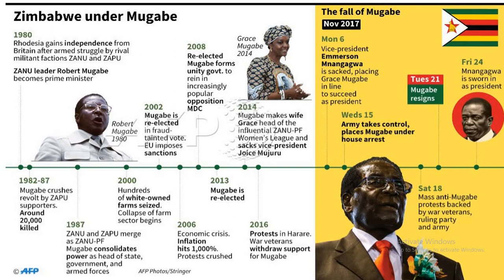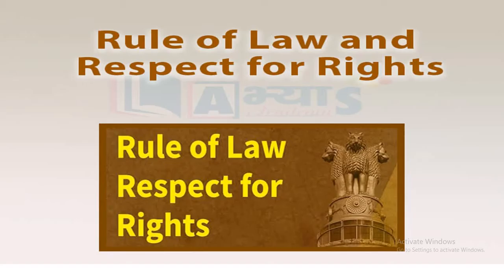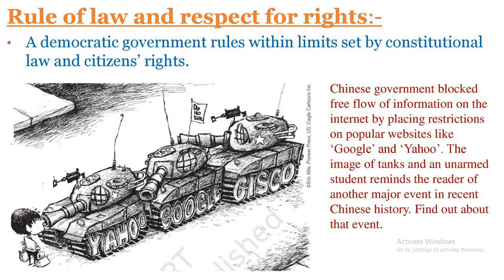So in the period before elections, the state should respect some basic rights of the citizens. They should be free to think, to have opinions, to express these in public, and to form associations also.